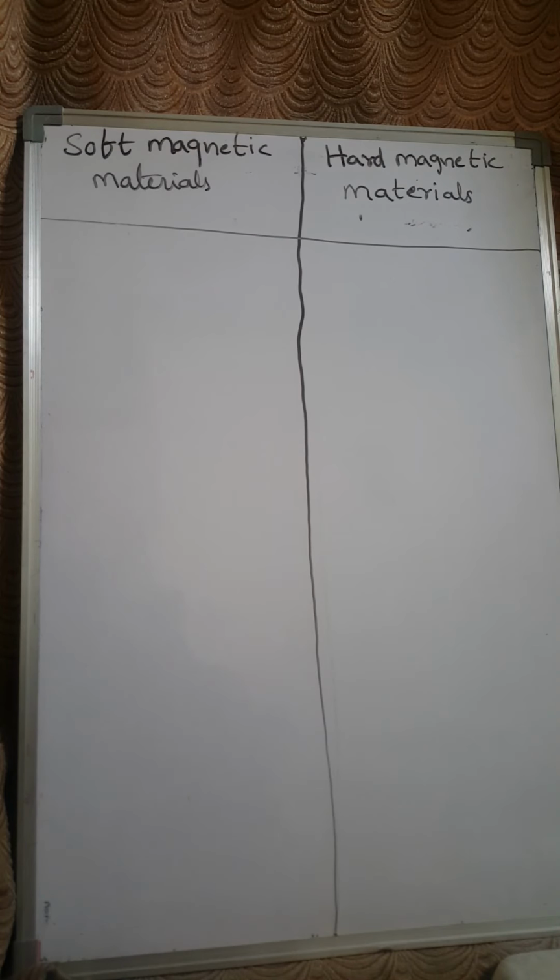Now we are discussing soft magnetic materials and hard magnetic materials.